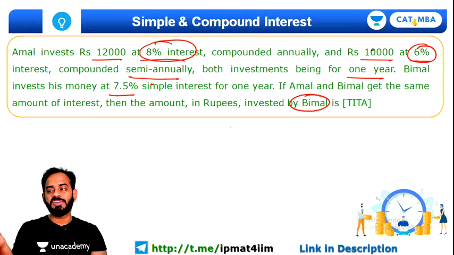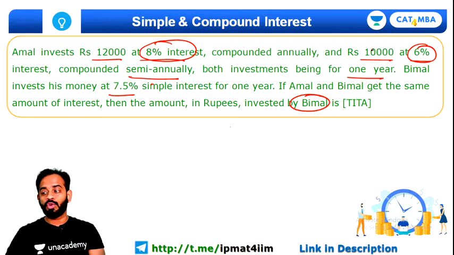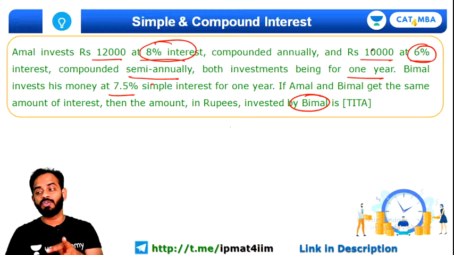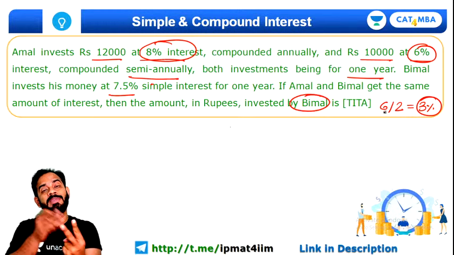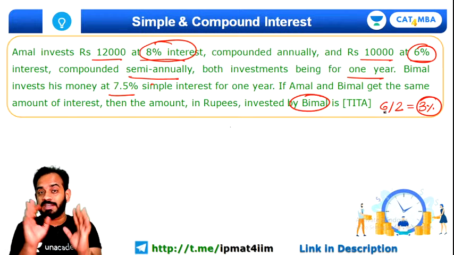That's why 6% should be divided by 2. No, Gaurav, it will not be 1.06. The factor should be 1.03. Very good, Aditya, Anshul, exactly. Yes, it will be 1.03 because 6 by 2, the rate of interest for half a year will be 3%, and it will be compounded twice in a single year. Why? Because there are two half years in a single year.